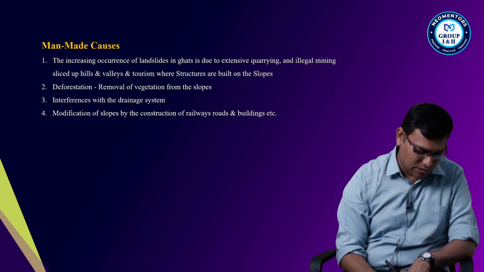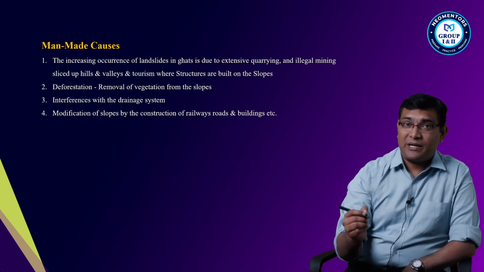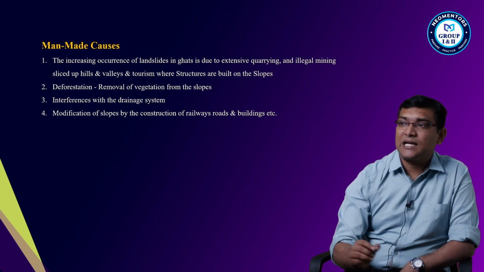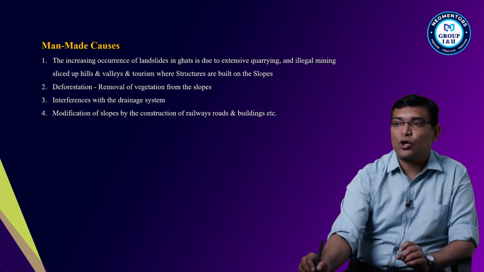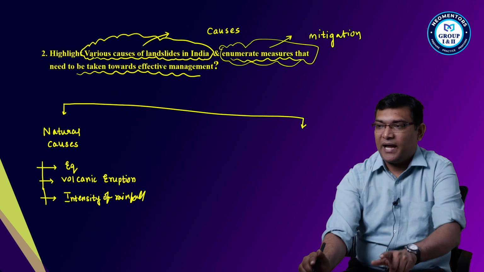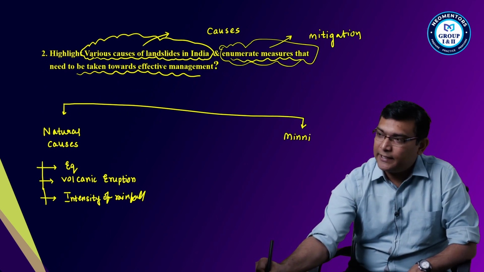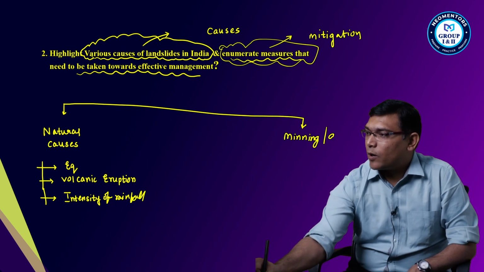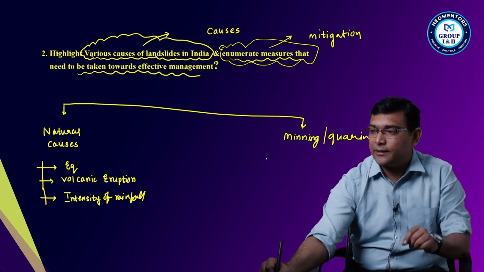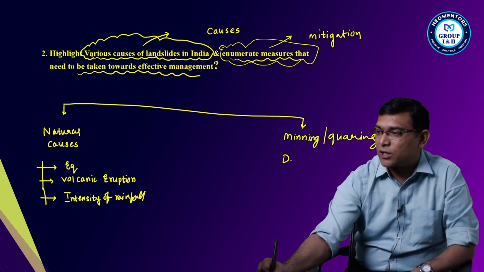Now what are the man-made causes? The man-made causes are increasing mining, or quarrying. Or also deforestation, mainly.